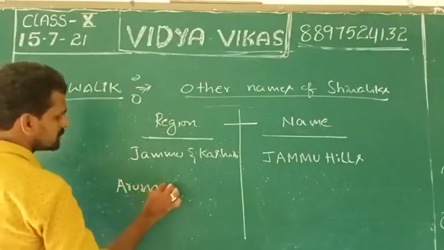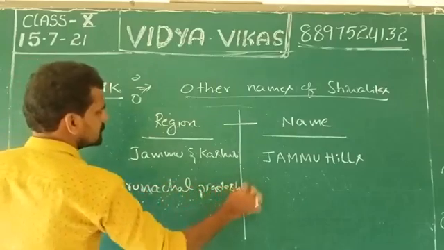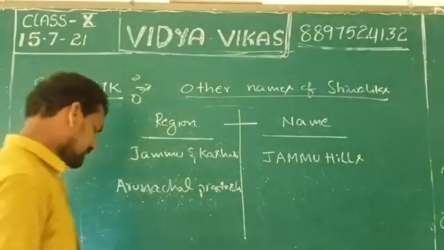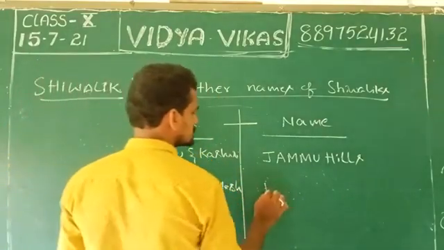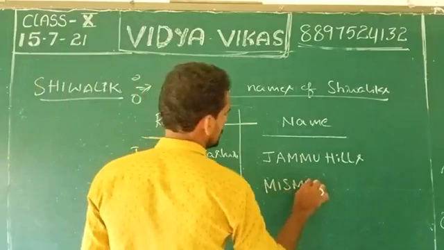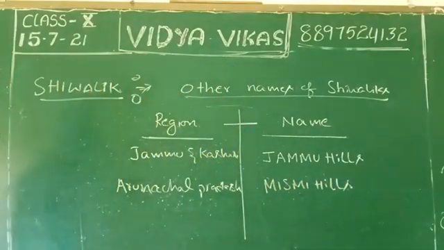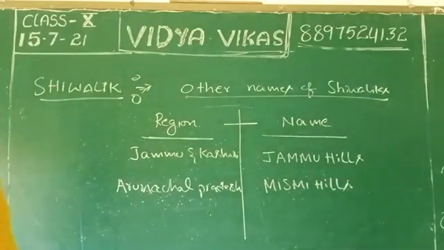In Arunachal Pradesh, how are the Shivaliks called? The Shivaliks are called Mismi Hills. Arunachal Pradesh, Mismi Hills.